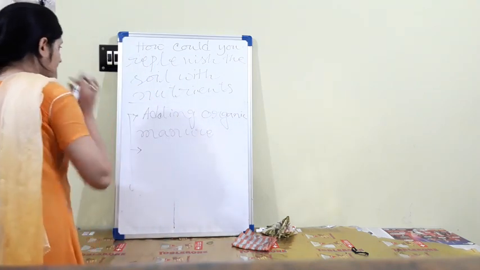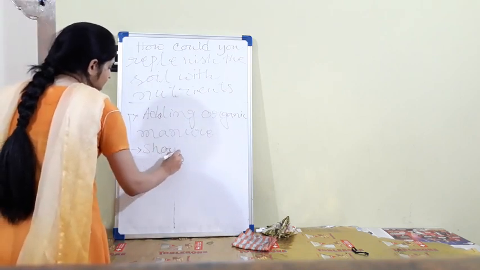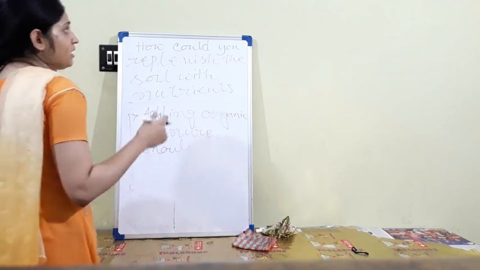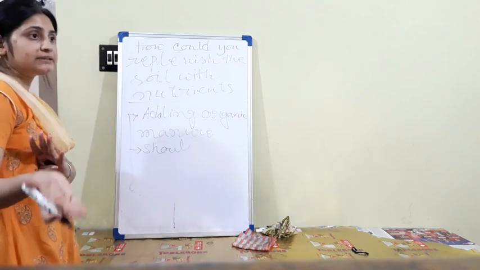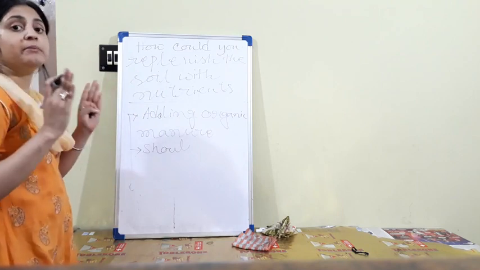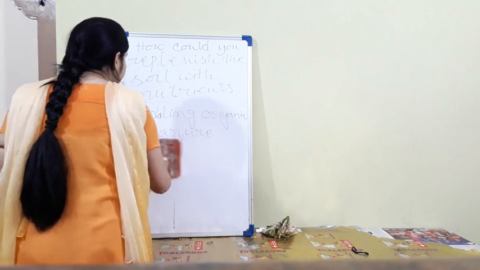Second one, there should be a gap. Stop continuous growing. If you produce paddy, before moving to the next crop, you should give some gap. Leave the field uncultivated between two crops.